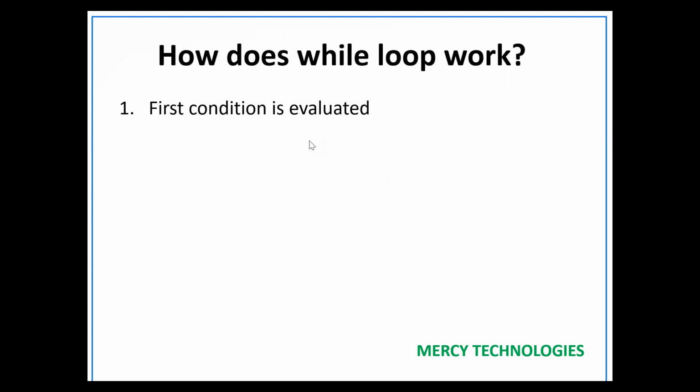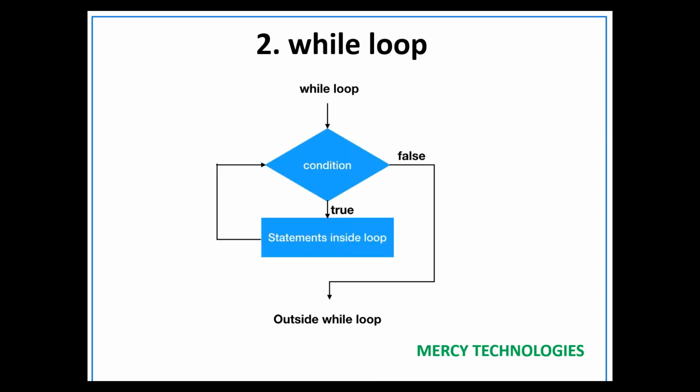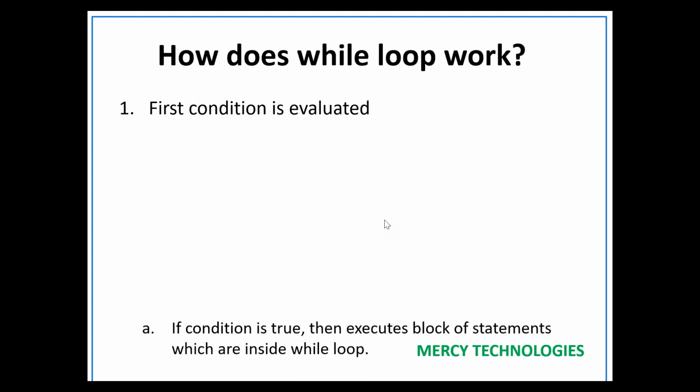So what happens here? First the condition is evaluated, right? Whatever we have seen in the flow diagram, the first condition is evaluated here. If the condition becomes true, execute the block of statements. If false, come out. Same thing we are saying here.